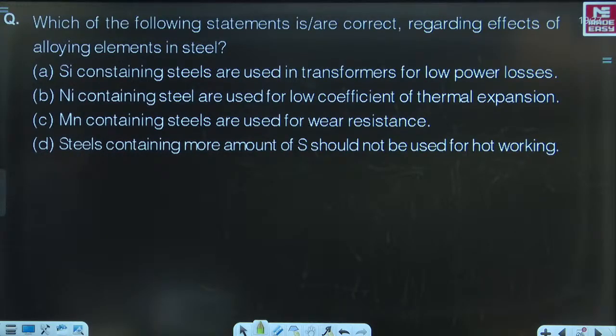Read this. Which of the following statements is or are correct regarding effects of alloying elements in steel? Which is correct, or which of the following statements is or are correct?